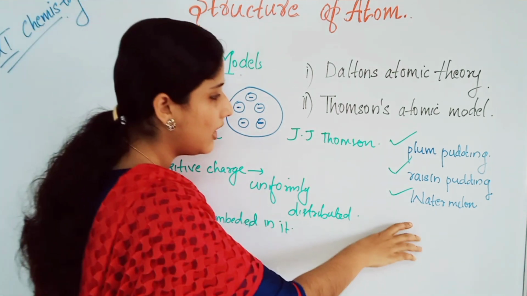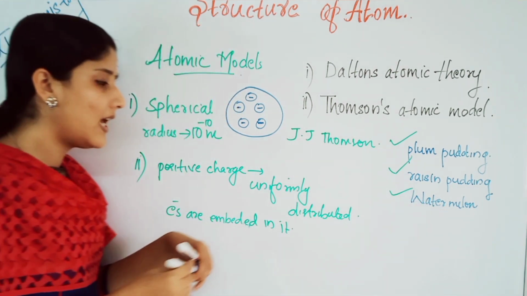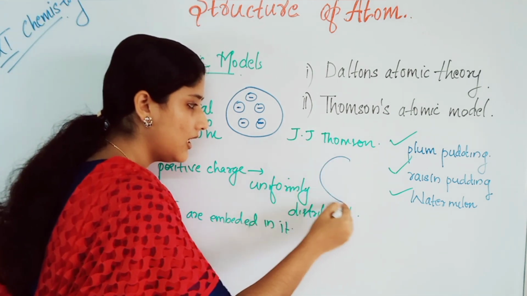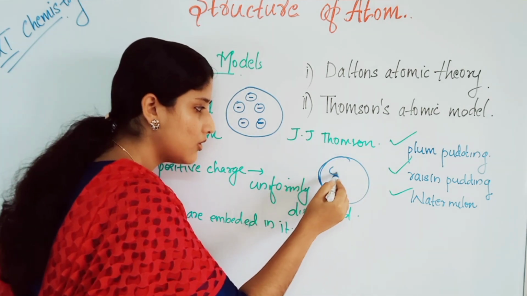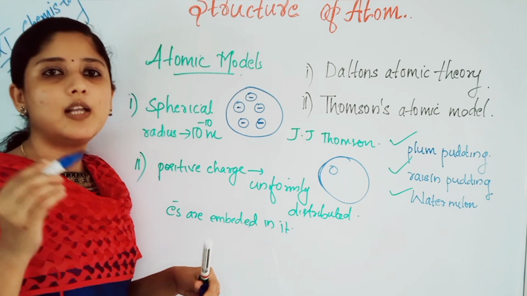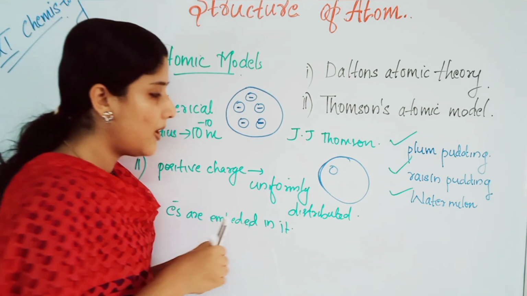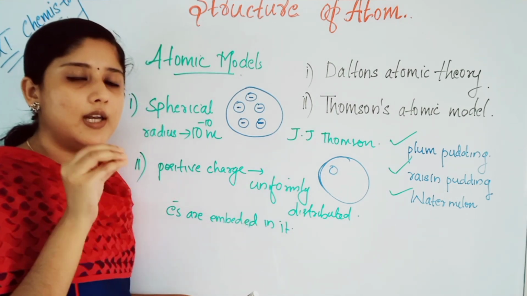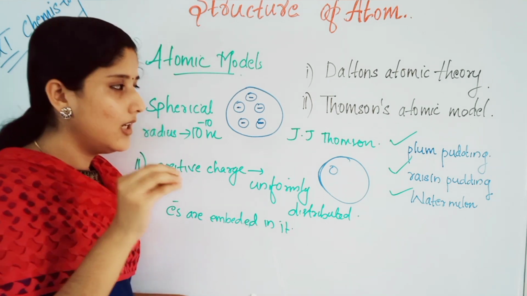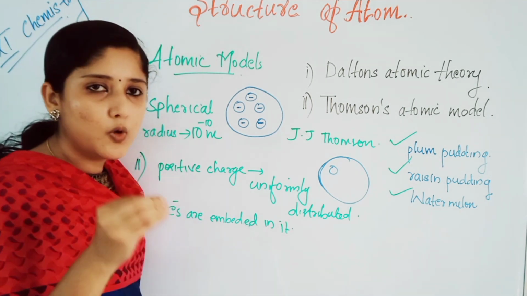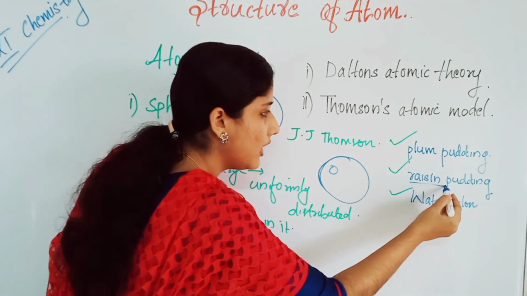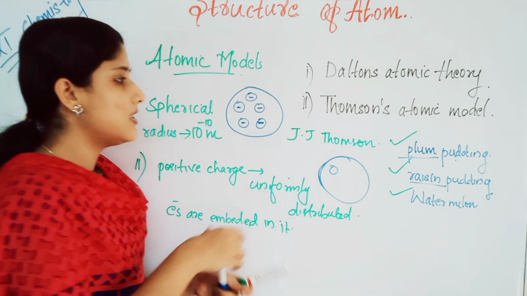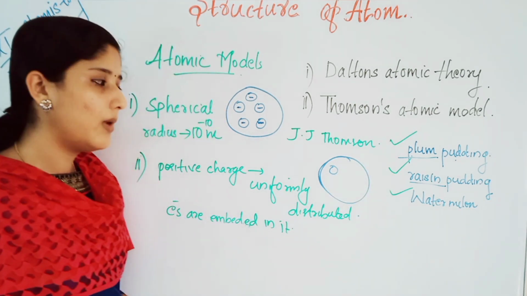Why it's called watermelon model or raisin pudding model means he compared this atom model with that of a watermelon. Like a watermelon will be having positive charge, isn't it? It will be having a positive charge, and also the seeds, the electrons, are embedded in that positive charge. The flesh part will be that positive charge inside that watermelon, and the seeds will be like negatively charged electrons embedded in it. He compared the atom model with that of watermelon. So it is called like raisin in a pudding, or like plums in a pudding, like in a cake, isn't it? So this name came, plum pudding, raisin pudding, or watermelon model.